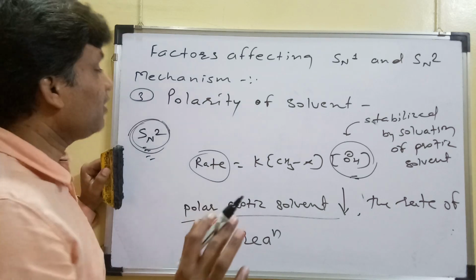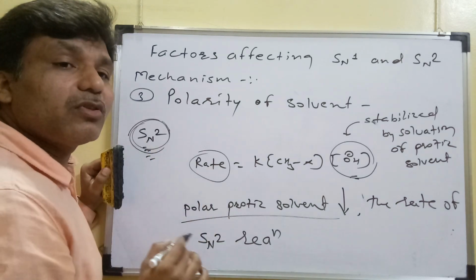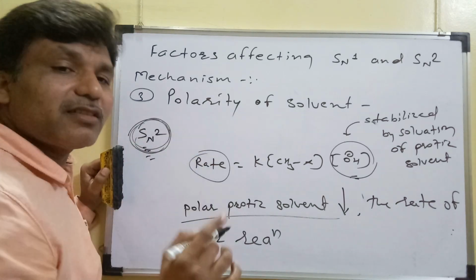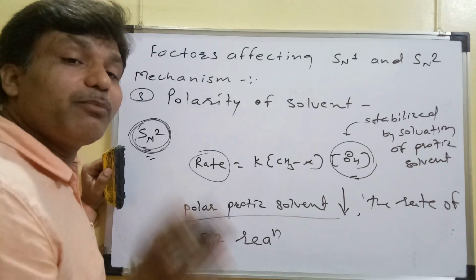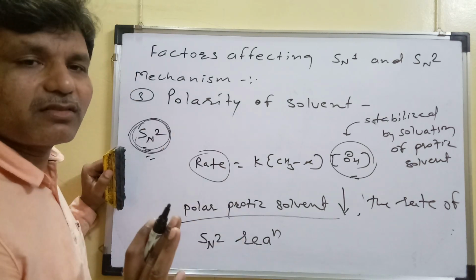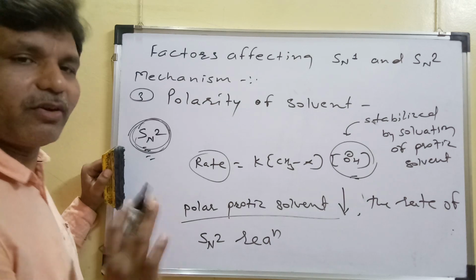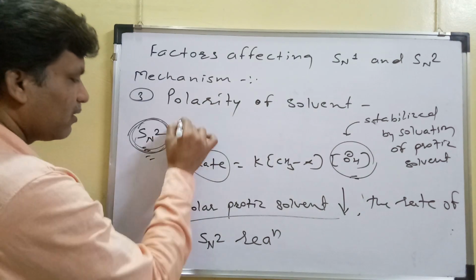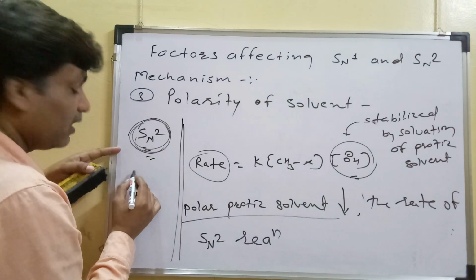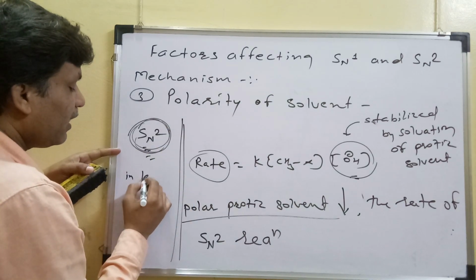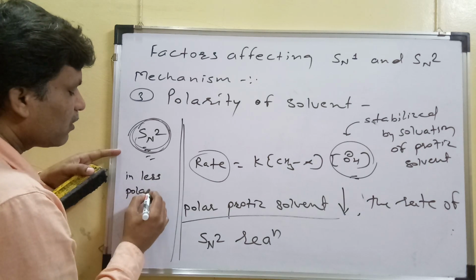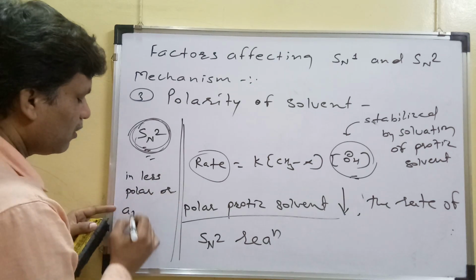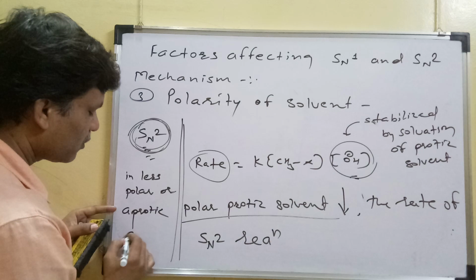So which condition is favorable for SN2? See, SN2 reaction is favorable in an aprotic or less polar solvent. This is the favorable condition.